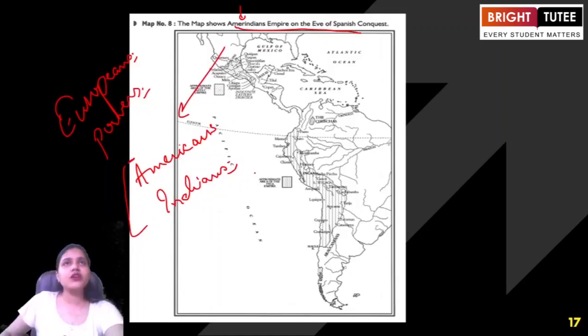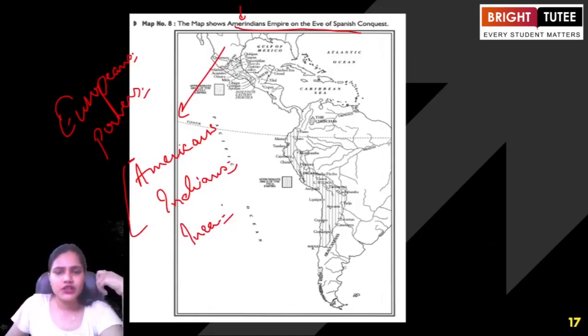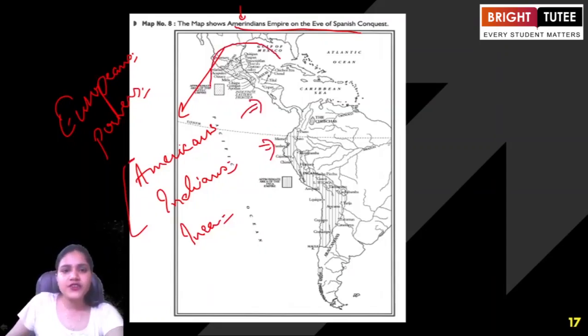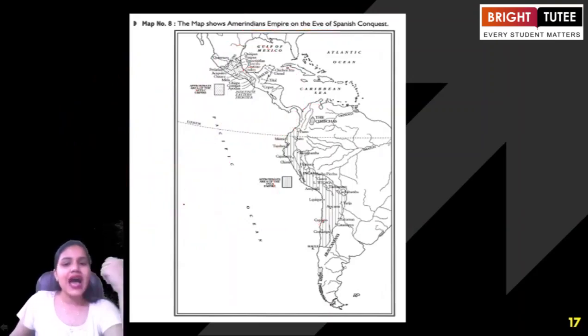Now here you will learn about a lot of civilizations. Maybe you have learned about the Inca civilization. There were so many civilizations springing up in these regions. This is the region of Central America. This is the region of South America. If you look at today's map, you will find that this is the region we are talking about, Central America and North America, and South America. Okay, so let's have a look.